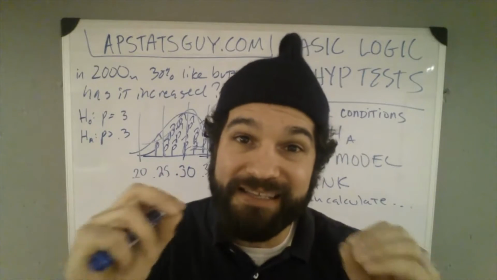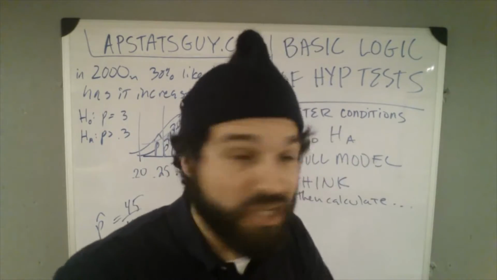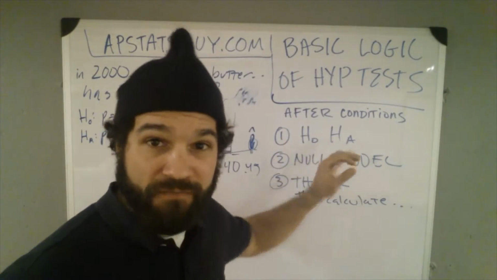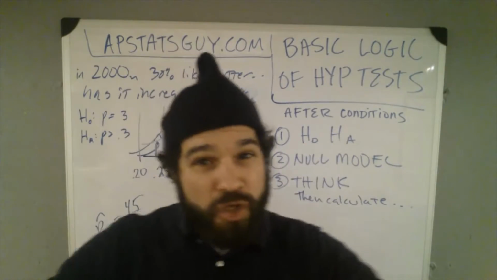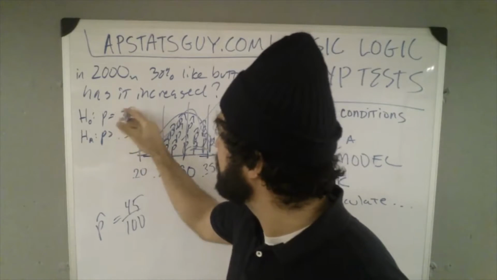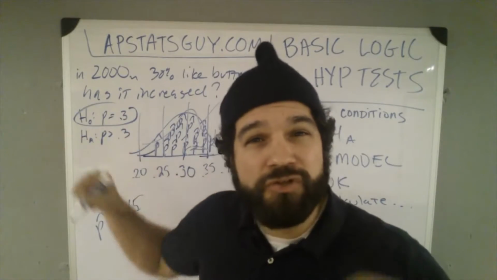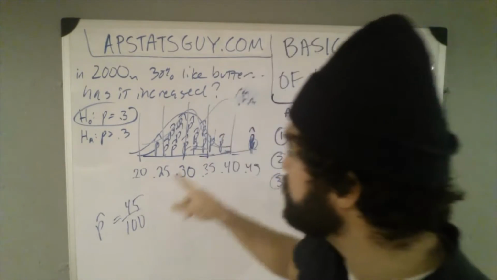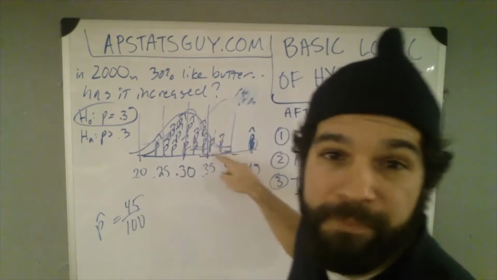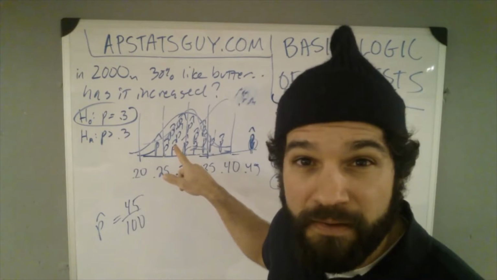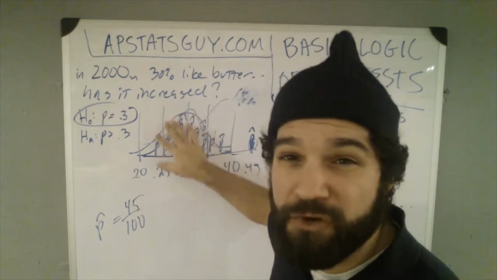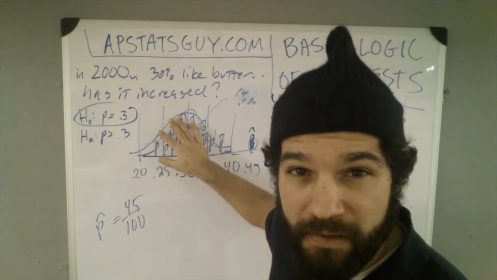The logic is this, okay? You make your null and alternative. If you remember the whole p-value video, make your null and alternative. You assume that this is still true, that 30% of people do still like butter. Then you make a null model. This is where all the p-hats would land if 30% still like butter, okay? So it would be around here.